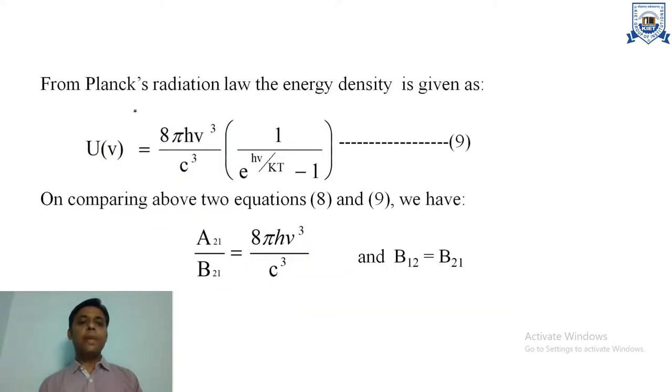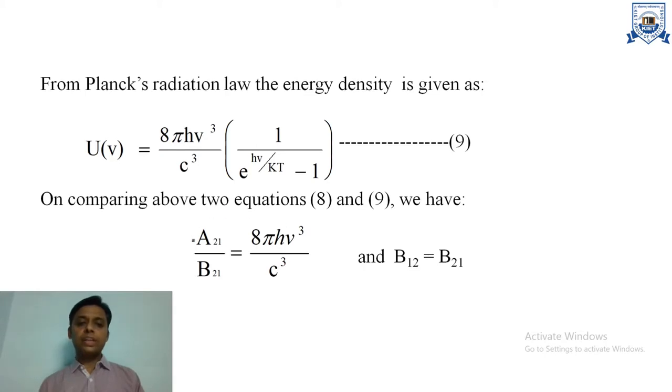As we know from Planck's radiation law, the energy density is given as U nu is equal to 8 pi h nu cube upon c cube in bracket 1 upon e to the power h nu upon kT minus 1. So comparing equation number 8 and 9, equation number 8 given by Albert Einstein, and equation number 9 indicating Planck's radiation law, both are for incident energy. So comparing these equations, we get A21 upon B21 is equal to 8 pi h nu cube upon c cube.